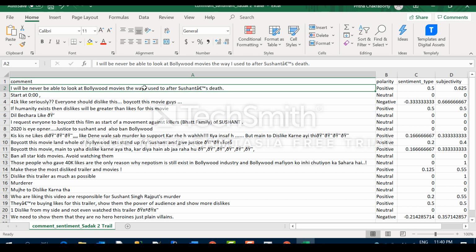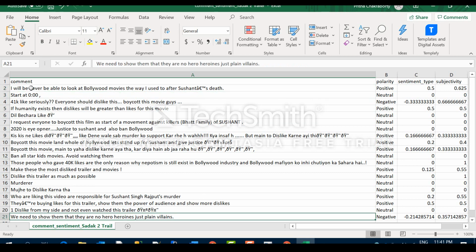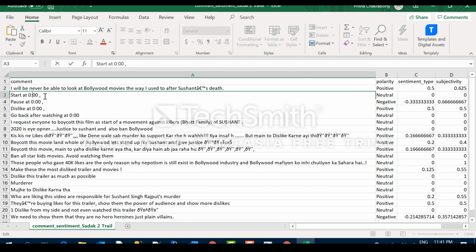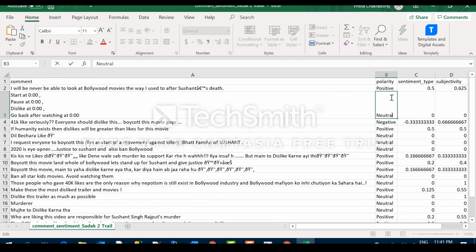But if you are writing some sarcastic words, then it is not able to understand. It takes it as positive because you have mentioned good words only, so it could not identify that it is sarcasm and actually negative, because it is not human intelligence, obviously. So here also see this one, this one is very interesting. She or he has disliked it. It's a sarcastic kind of thing, but it identified it as neutral.